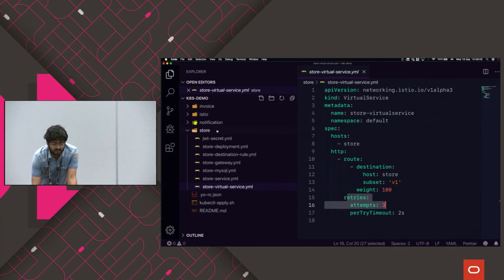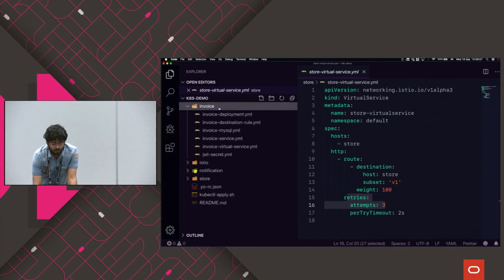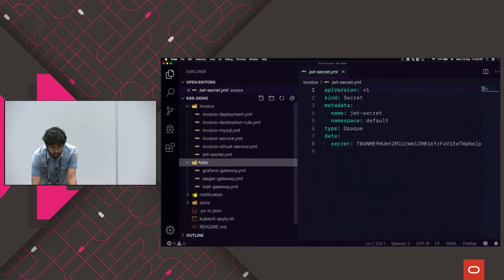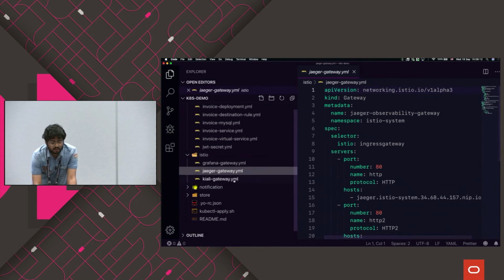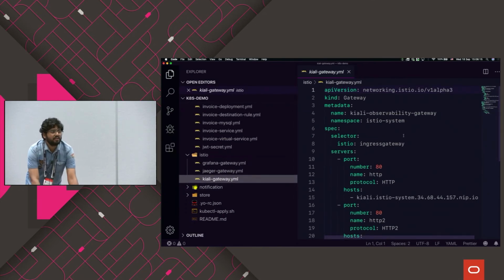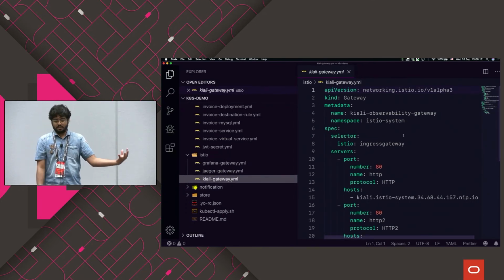Similarly, you have this entire set for notification, invoice, and Istio. Inside Istio, you have the Grafana, Jaeger, and Kiali gateways, which deploy those applications for your services.